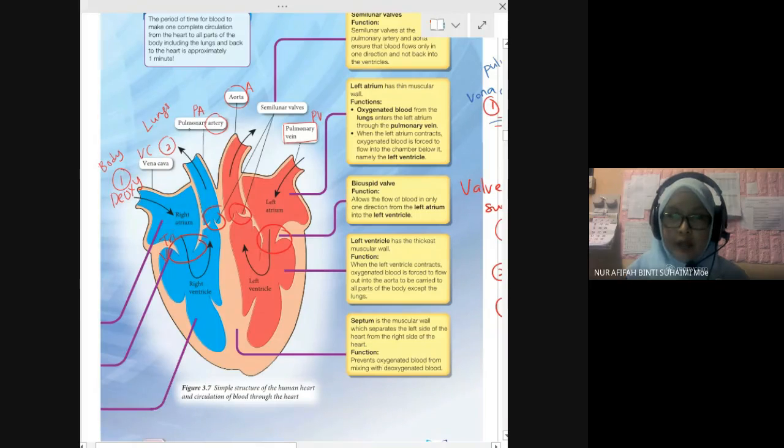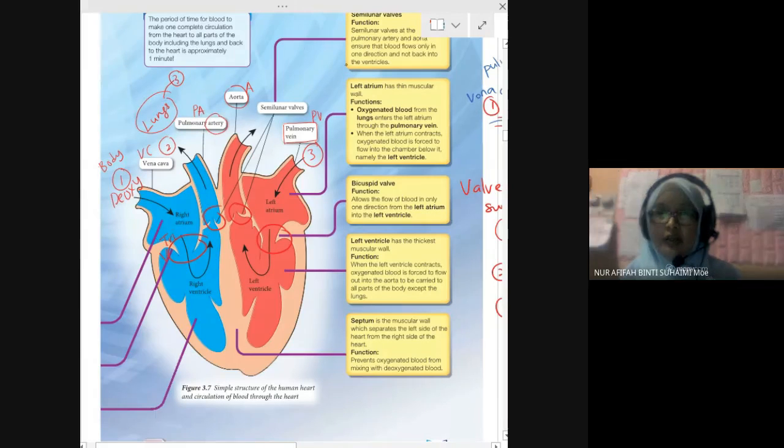Right. Number two, the blood goes to the lungs, and at the lungs, exchange of gases occurs. From number two, from the pulmonary artery, it goes to the lung. At the lung, gases exchange occurs. So the deoxygenated blood becomes oxygenated blood. Okay, from the lungs, it will go to number three. Where's number three? Number three is the pulmonary vein.